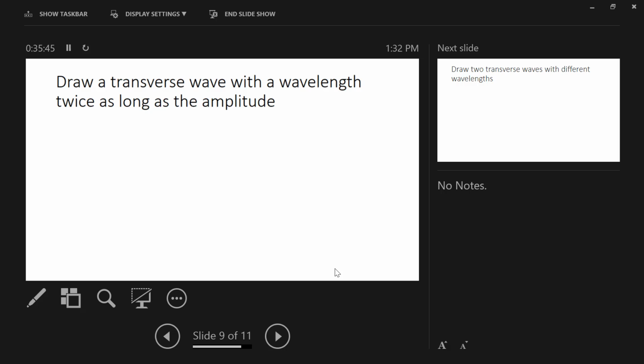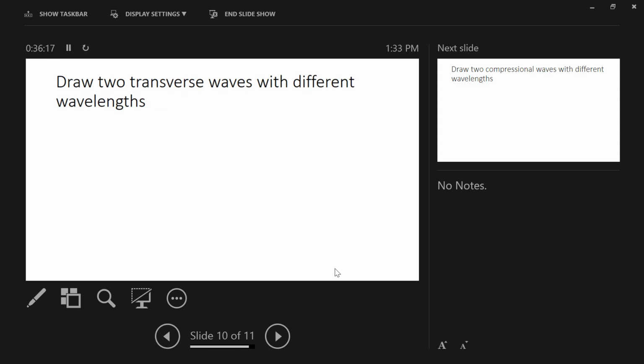There we go. We have a transverse wave with a wavelength twice as long as the amplitude. So it's twice the distance to get from one crest to another crest as the amount of displacement in the wave. Okay. Pretty straightforward. You'll get a lot of practice drawing waves. You'll love it. You'll be so good at it that by the time we start talking about light, it'll just be second nature.